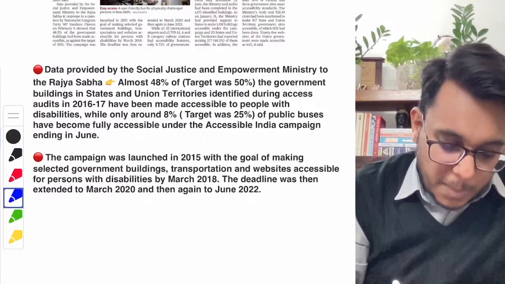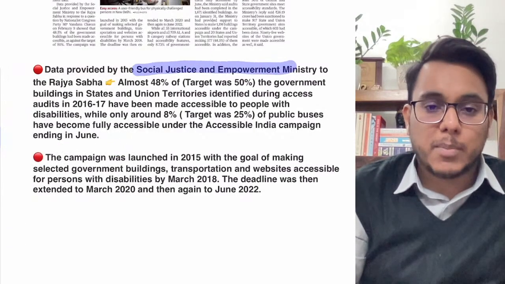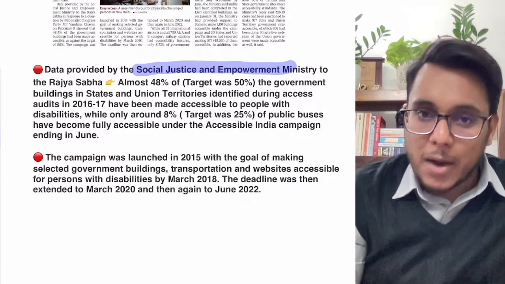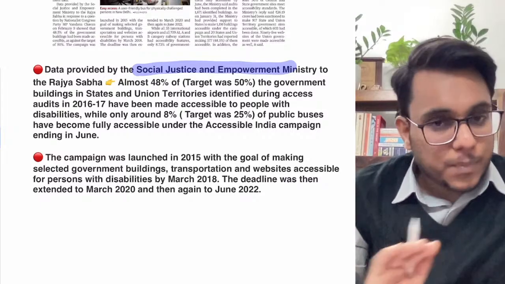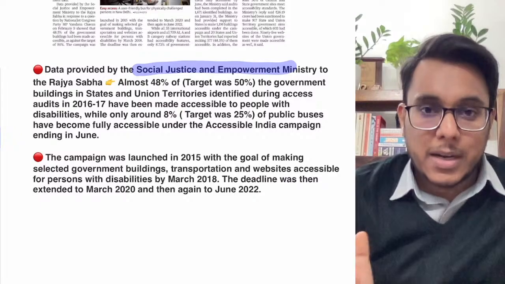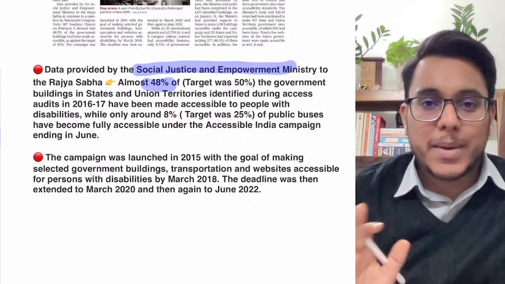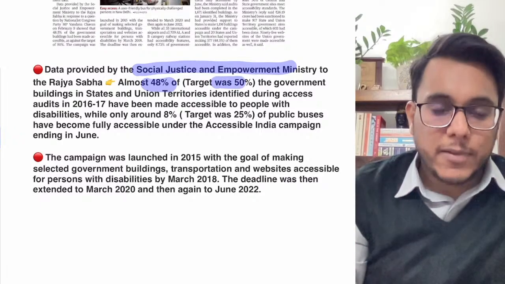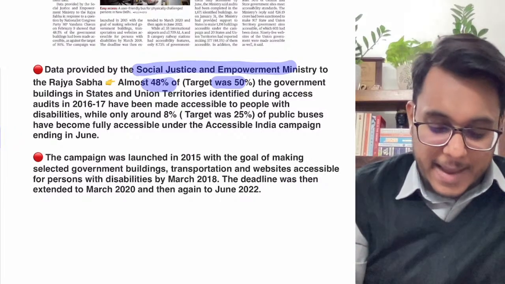Now what has happened: the Ministry of Social Justice and Empowerment has provided certain data. According to the ministry, out of the total public buildings that were identified to be made accessible to disabled people, 48% of the buildings have already been made accessible. The target was to make 50% of the public buildings accessible, but 48% have been made accessible.